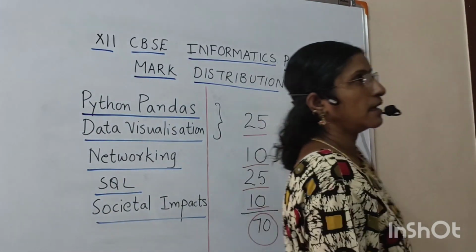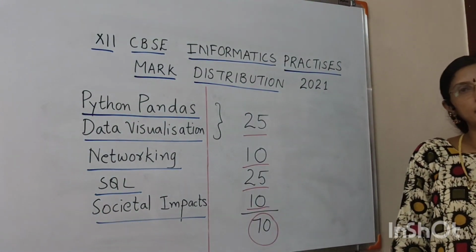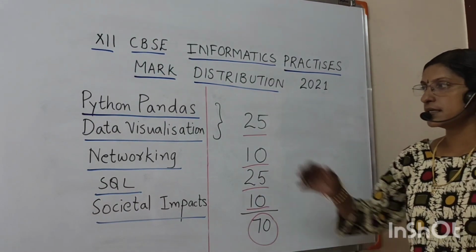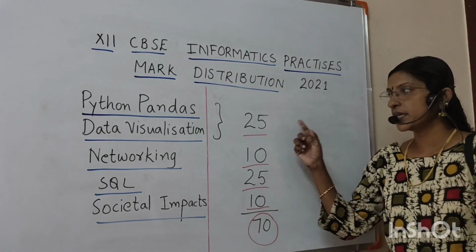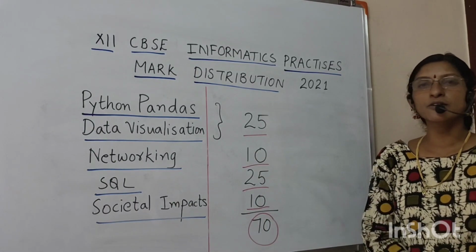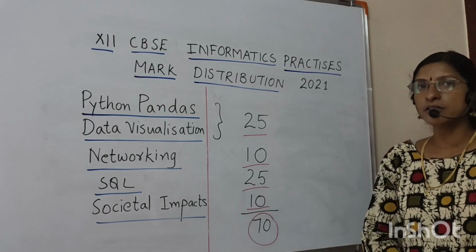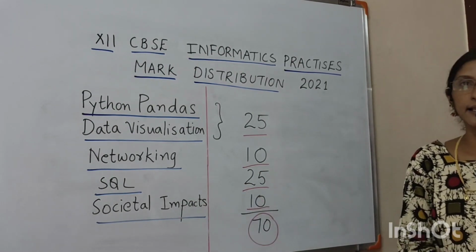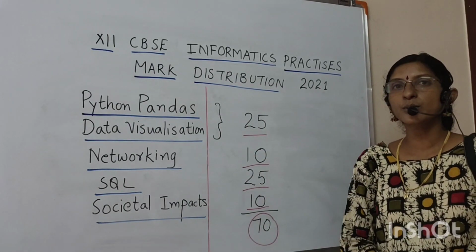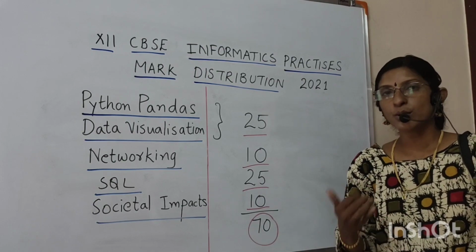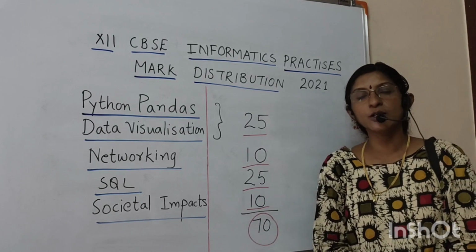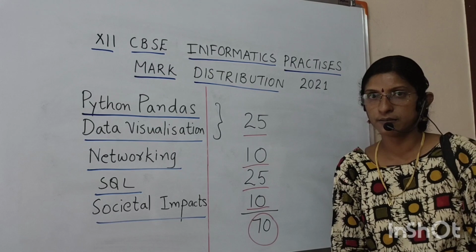Here comes a rough blueprint of the marks distribution for the examination. Python Pandas and data visualization together have 25 marks of weightage. In networking we have 10 marks of weightage. SQL again 25 marks. Societal impacts 10 marks. So we have to prepare the 4 topics very thoroughly from the textbook, so that all the concepts will be clear to you and you will be able to get very good marks in the coming examination.